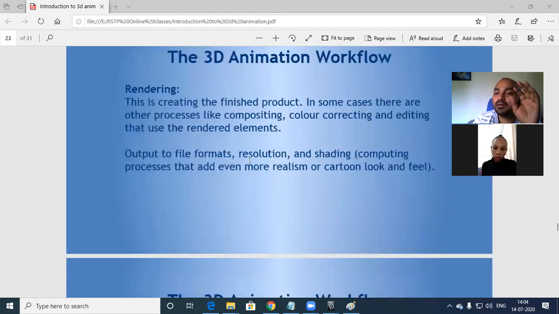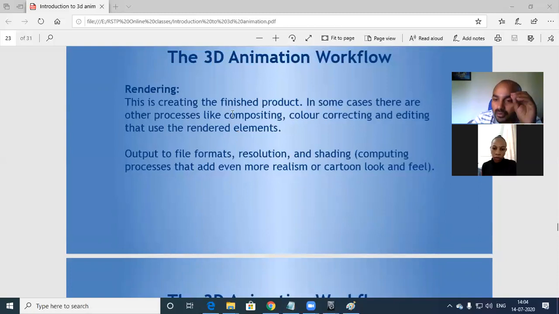Okay, now rendering is nothing but getting a finished project, a complete finished product. How do I get my product? How do I render my scene completely? Or how do I make it so beautiful that the audience will enjoy this scene?